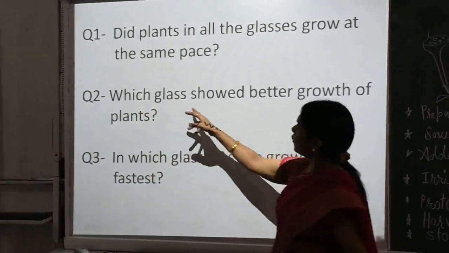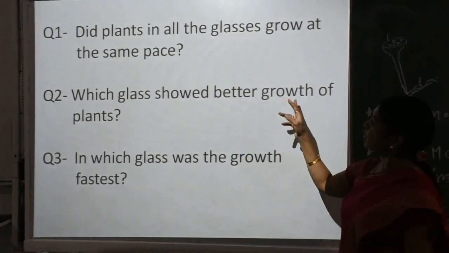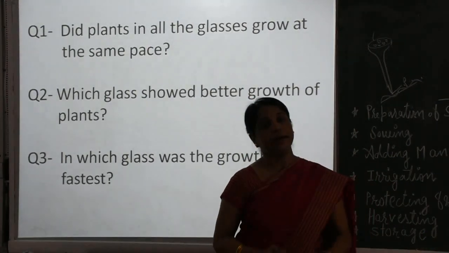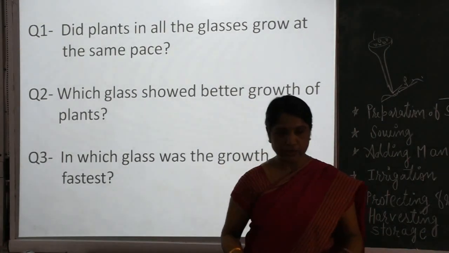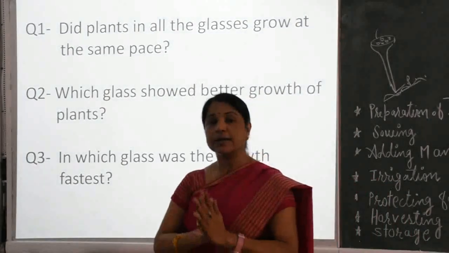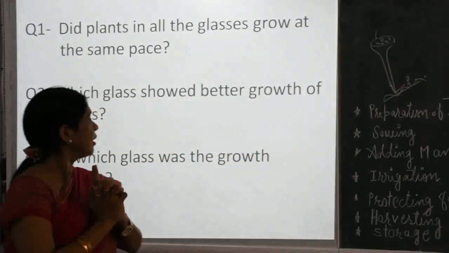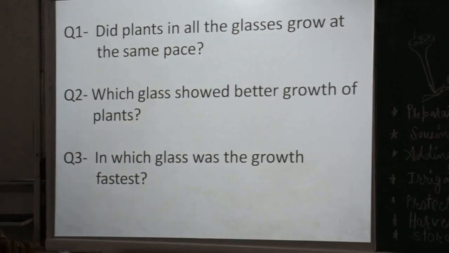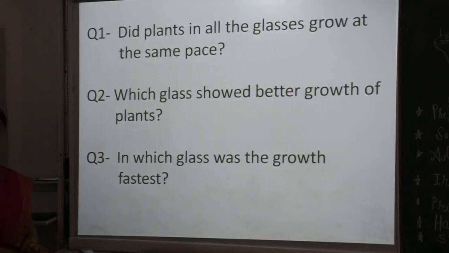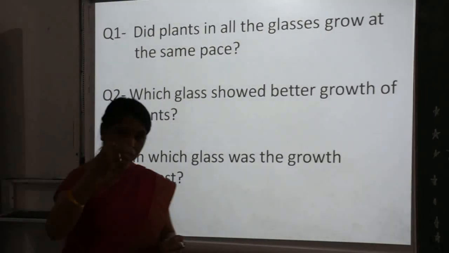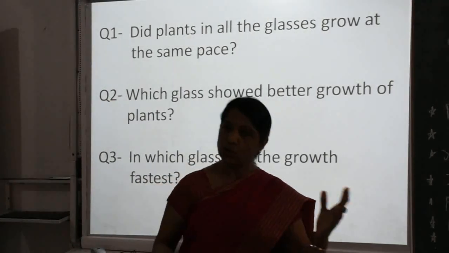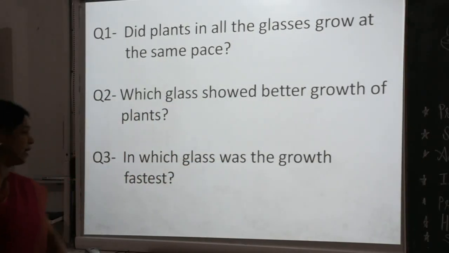Now second, which glass showed better growth of the plant? Definitely in this experiment, as I told, glass A has the best growth. In which glass was the growth fastest? As you have seen in this activity.